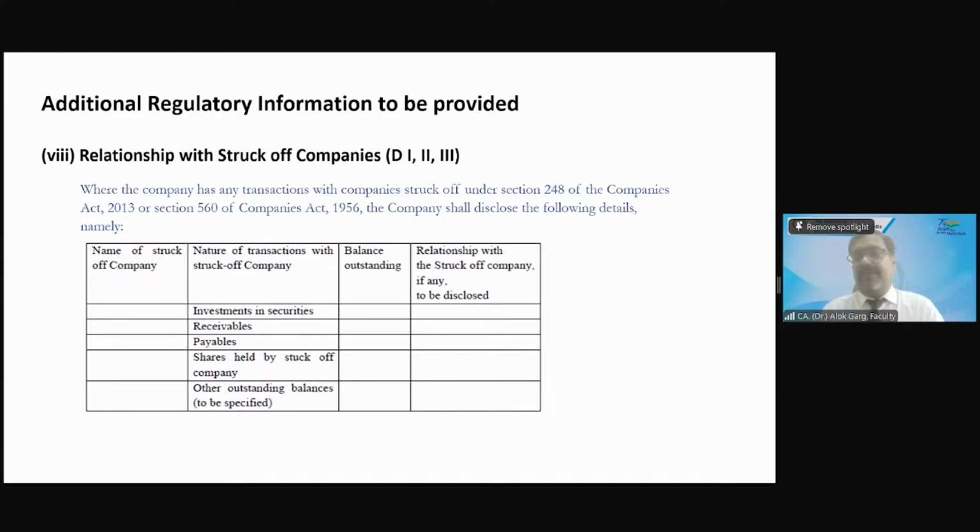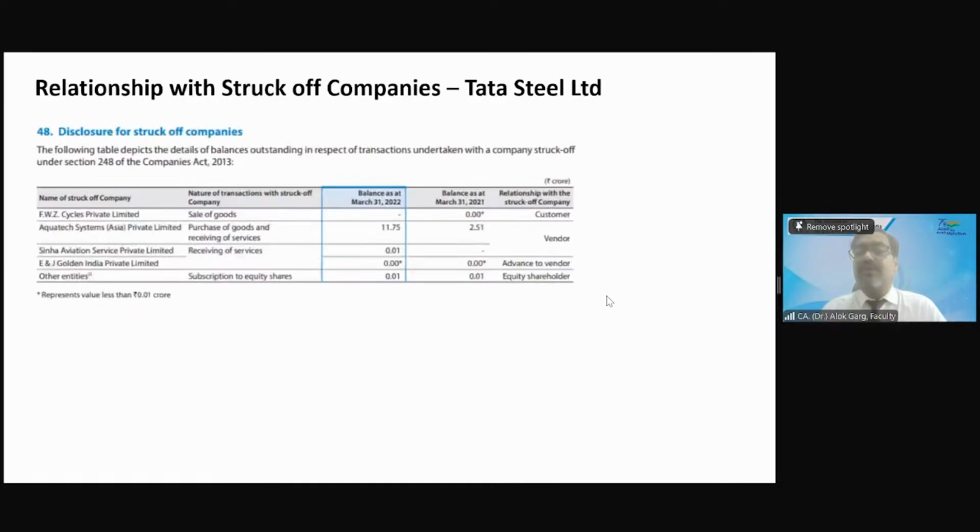Relationship with struck off companies, right? If a company whose name is struck off from the registrar of the members of the company, then the disclosure is required to be given, right? That what is the nature, what is the name of the company which struck off? What is the nature of the transaction? Is there any balance outstanding? And the relationship with the struck off companies, right? So these are the new disclosure which was inserted in 24th March 2021 notification. This is kind of a disclosure of from Tata Steel Limited, right?